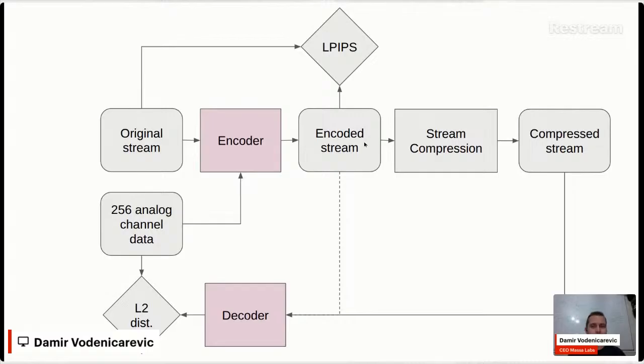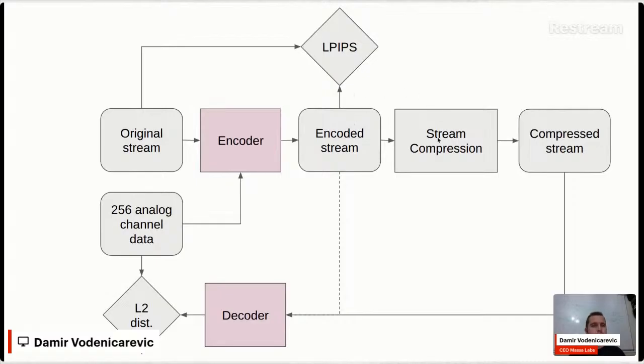Then it's obvious that we're hiding data there. So we use something called perceptual difference. For those who know, it's a differentiable way to measure the perceived difference between two images. We use LPIPS here as a first error. This error needs to be minimized between the original stream and the encoded stream.